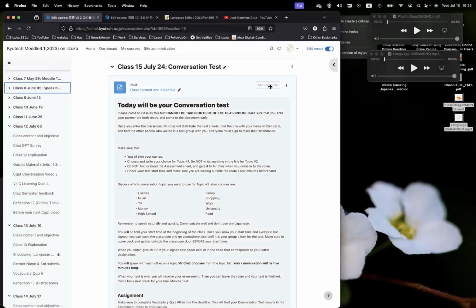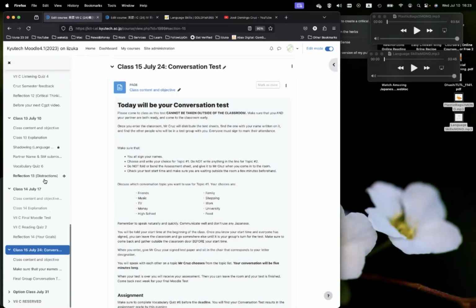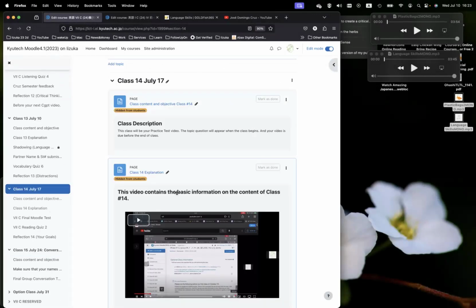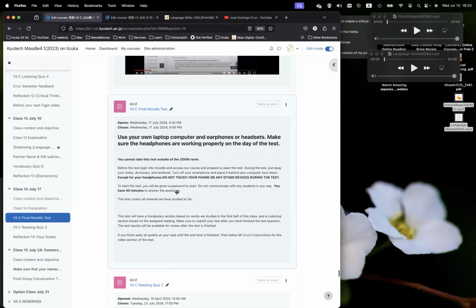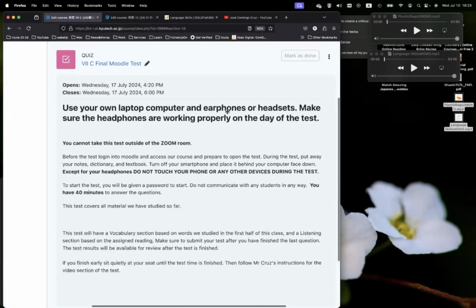Oh, and one thing that's very important, for the Moodle test, which is on July 17th, please make sure, as it says right here, bring your earphones. Make sure that you check that these are working the night before, the time before the class. If you are having problems with your AirPods, please bring extra earphones just in case. But you will need earphones to be able to take the test.